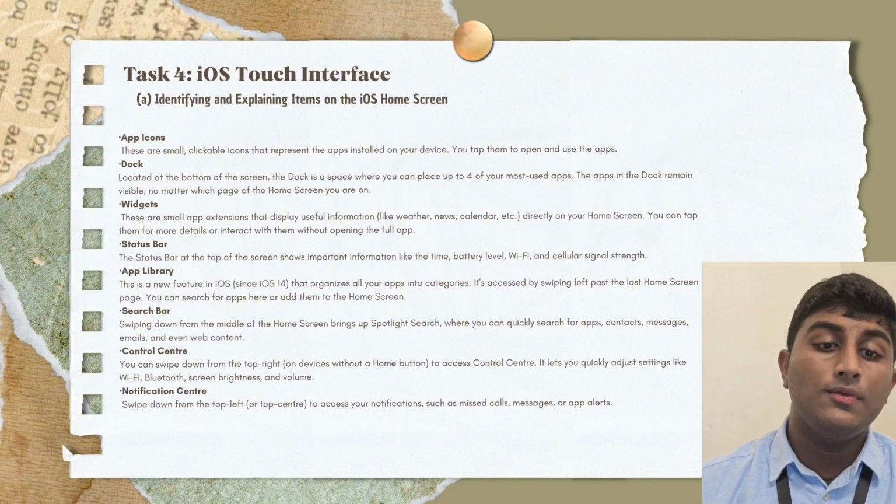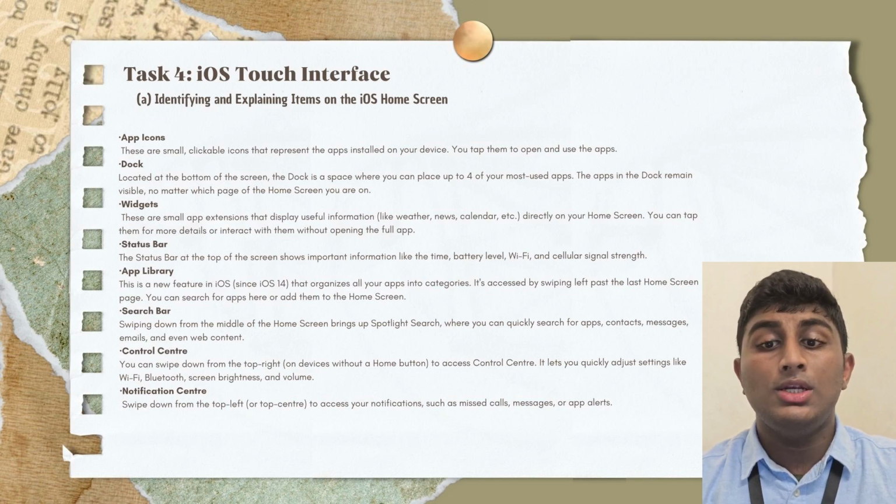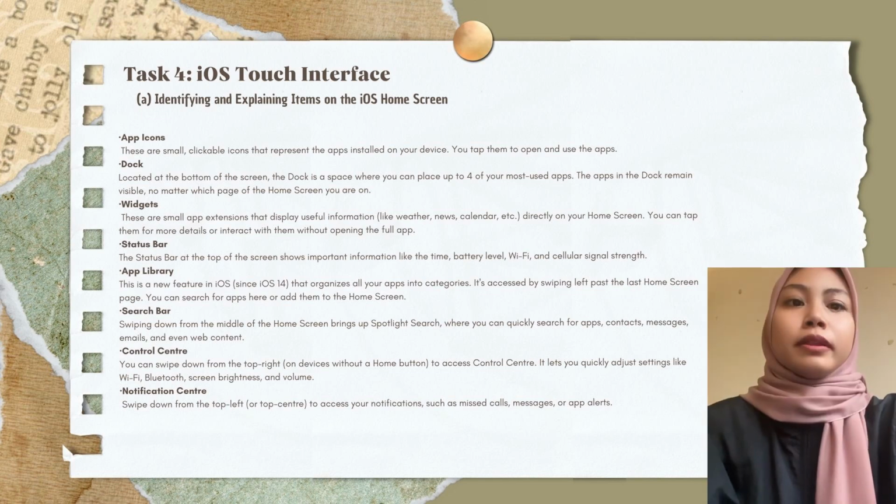The bar at the top of the screen shows the important information like time, battery level, Wi-Fi or cellular signal. For app library, this is a new feature in iOS since iOS 14 that organizes all the apps into categories. It is accessed by swiping left past the last home screen page. You can search for apps here or add them to the home screen.